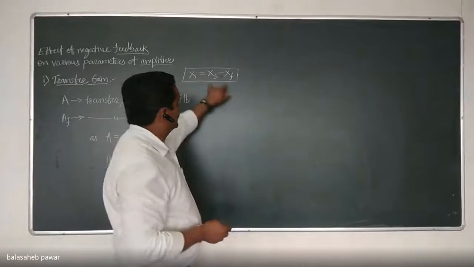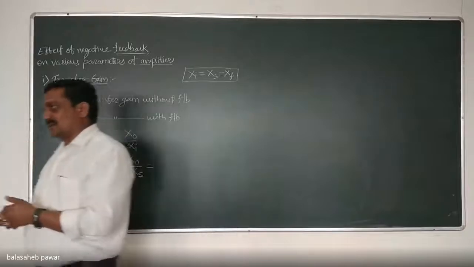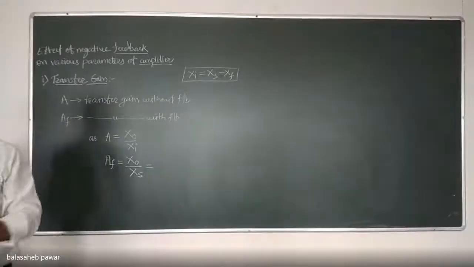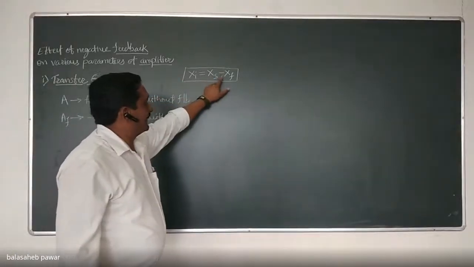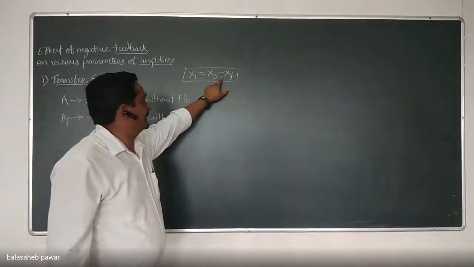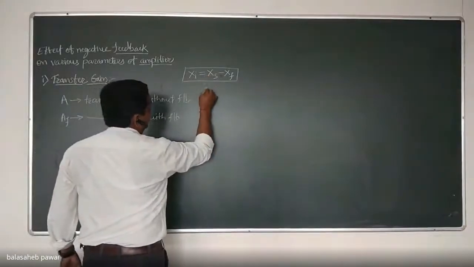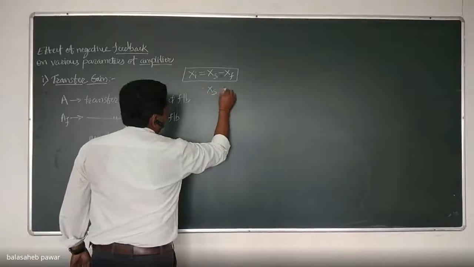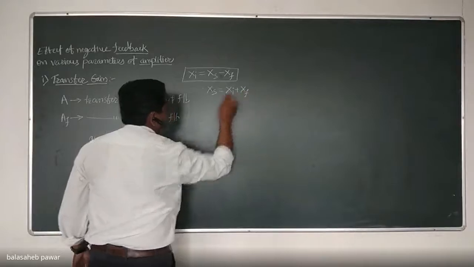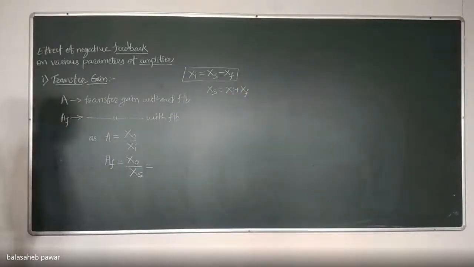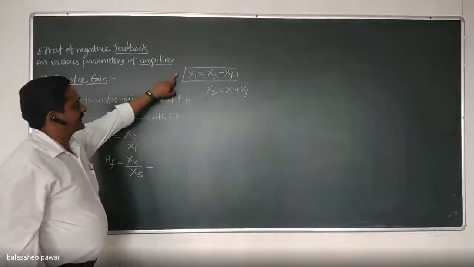That means the feedback signal gets subtracted from the actual input signal source. Hence, the net input available to the basic amplifier will be equal to the total signal source minus the feedback signal, that is xi equals xs minus xf. Therefore, from this equation, we can write xs equals xi plus xf. Do you agree with this? Yes, sir. Our main equation is this one.